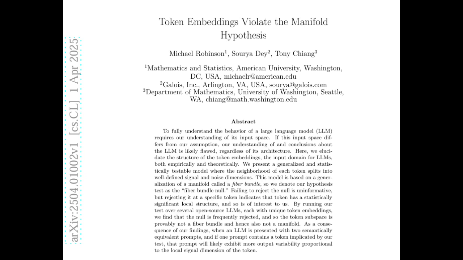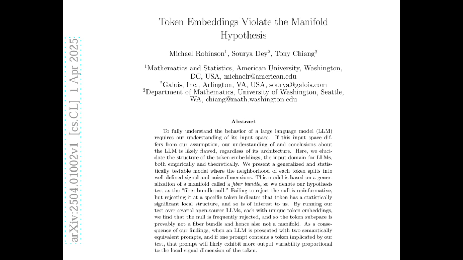Okay, so the fiber bundle hypothesis tries to account for this by suggesting that locally, around each token, there are separate dimensions for the core, meaning the signal, and for the variability, or the different ways that token can be used, the noise. So the idea is that the amount of this noise isn't the same for all tokens. Got it. It depends on the token and its location. Okay, so it's more specific to each word.